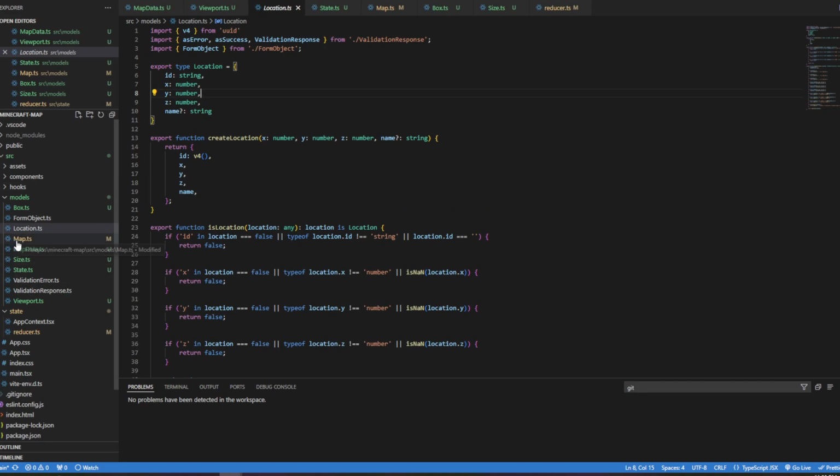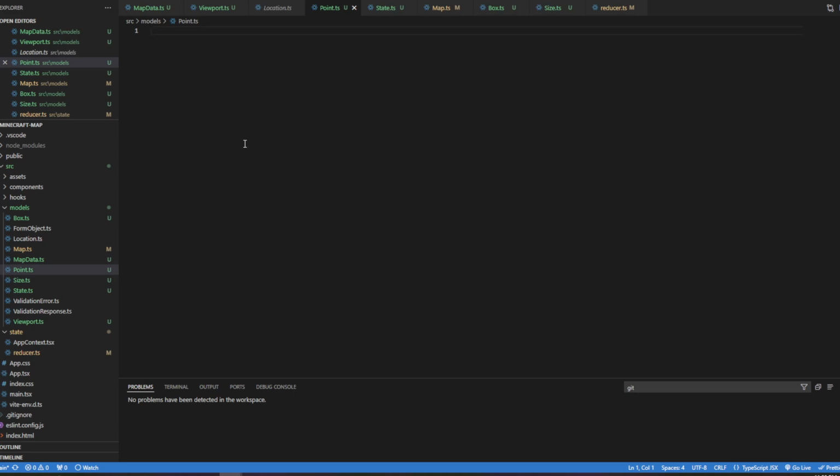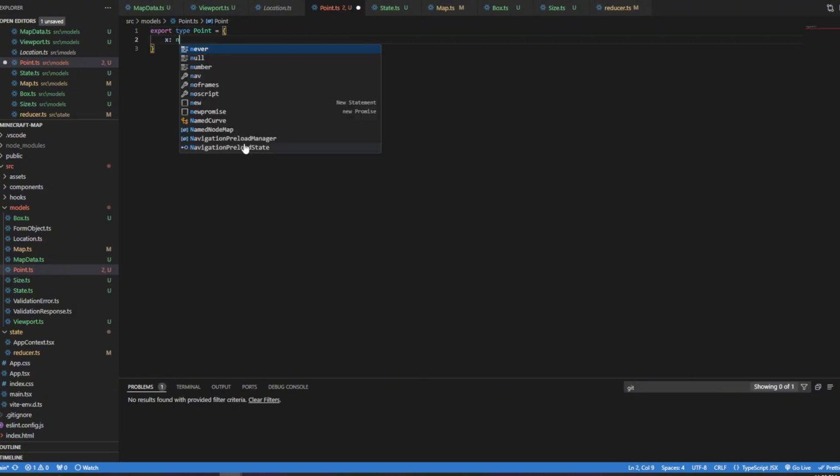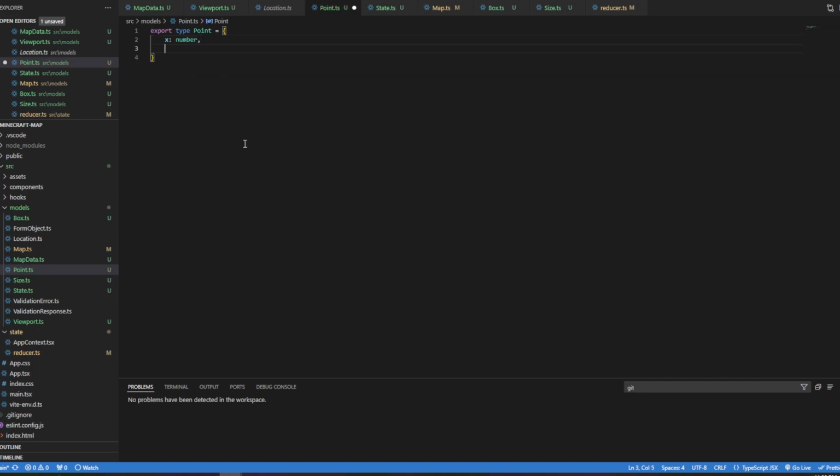Yeah, I think I need to do this a little differently than my prototype. I'm just going to call this point.ts. Okay, so we're going to need a point. So I'm going to say export type Point, and that is going to equal, we're going to have an X number and a Y number, and a Z number.